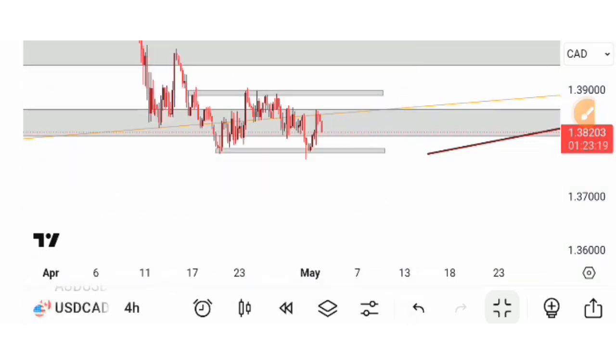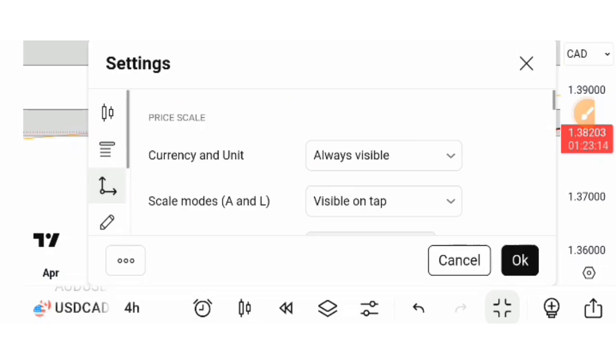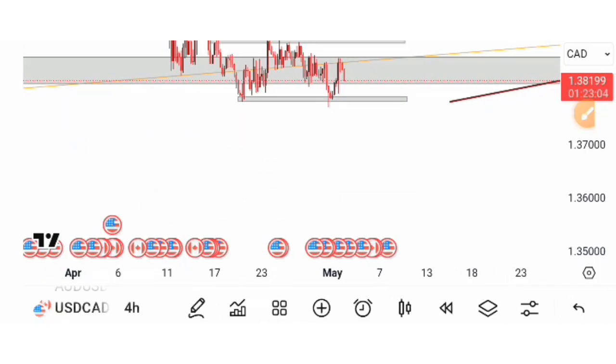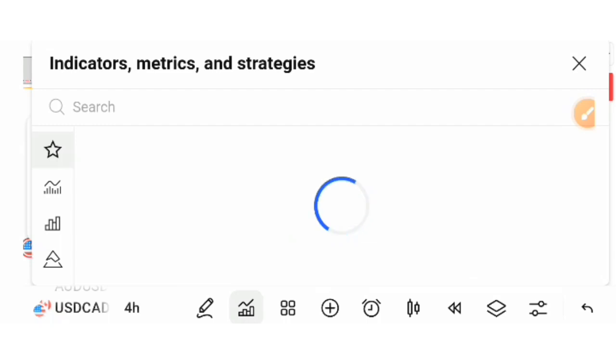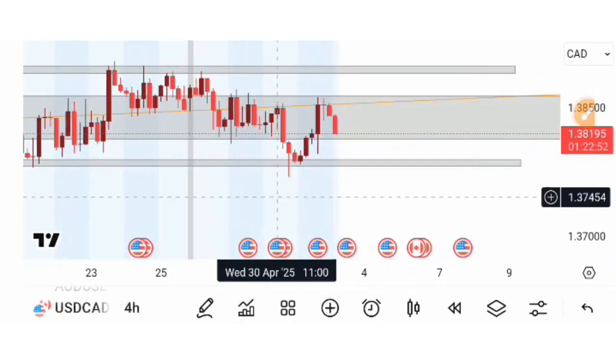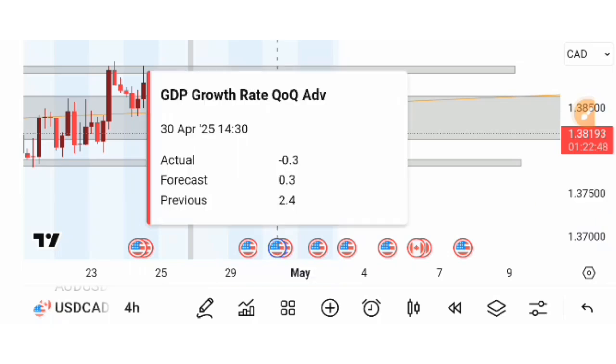Also, looking at the way the market reacted, let me do this for you guys very quick. We did see that the GDP was negative, I think it was Tuesday. So let me use my indicator to check the day of the week. So this is the indicator, I like it. As you can see over here, this was on Wednesday. So on Wednesday, I think we did have GDP. Let me check. Yes, this was GDP.